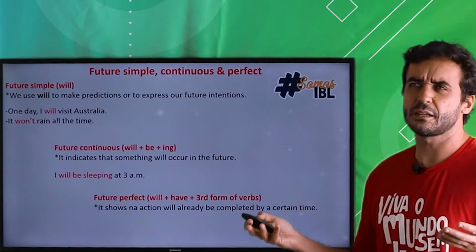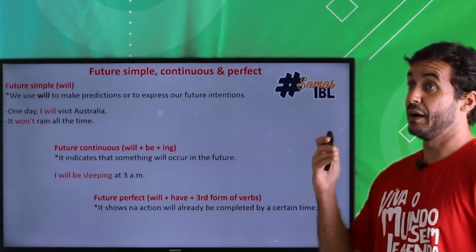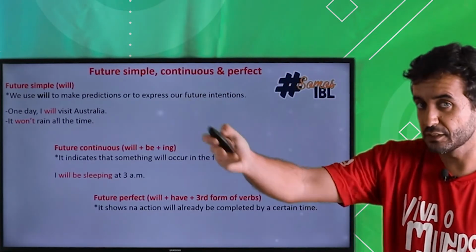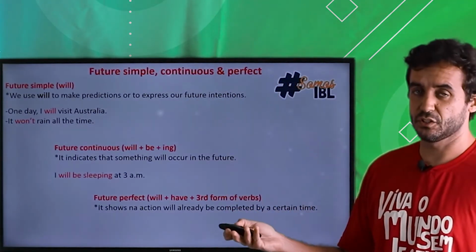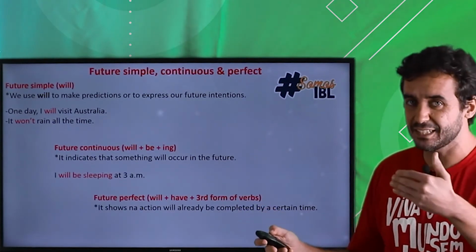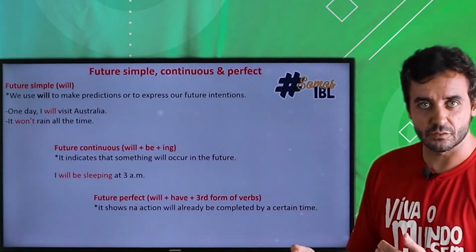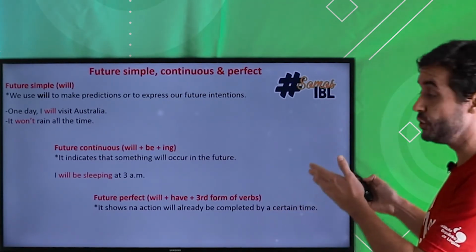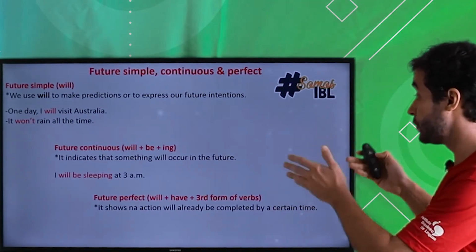So you can predict that maybe by the end of the semester or even by the end of the year, you will have finished your English class, right? You are predicting the end of something, right? And that's exactly when you should use the future perfect.